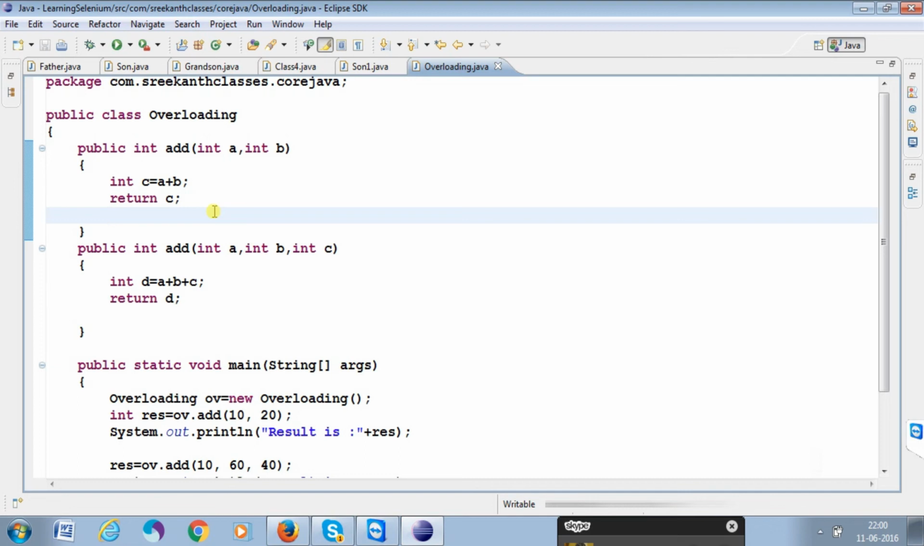It's clear? So, fine. We will discuss later where in WebDriver we are using overloading.